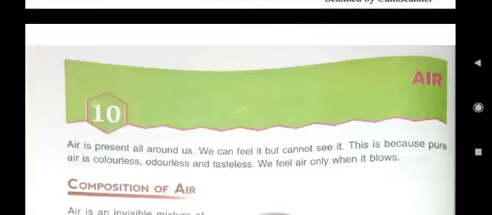Good morning, children. We were reading lesson number 10, and in lesson number 10 you have already done the answers of ABC part and D part. So today, now it's time to do the answers of E part.